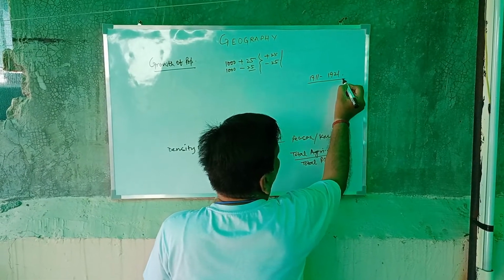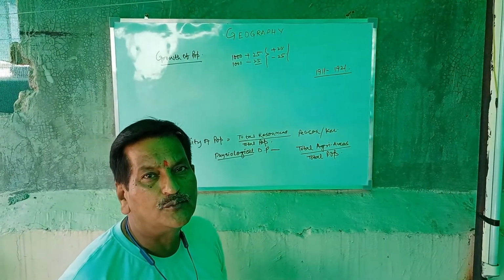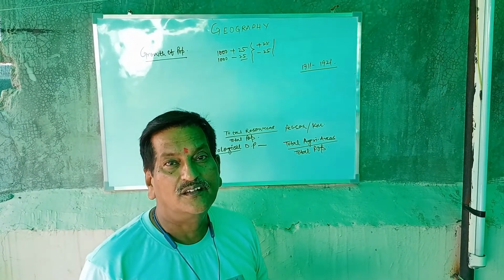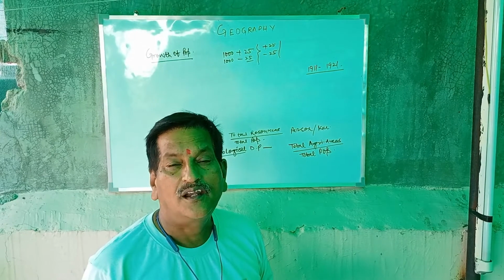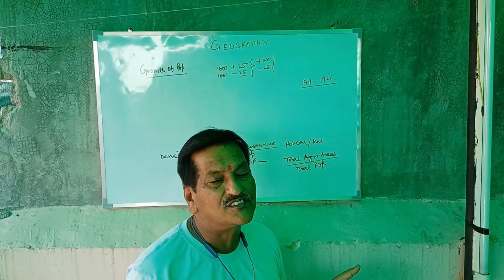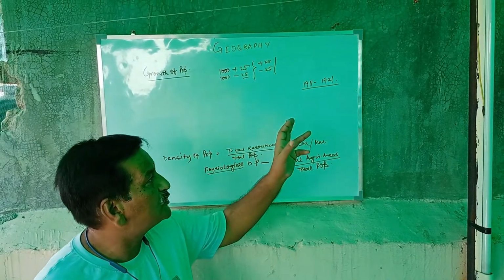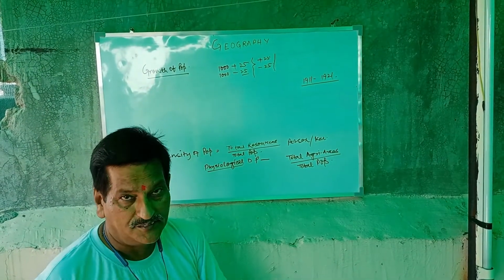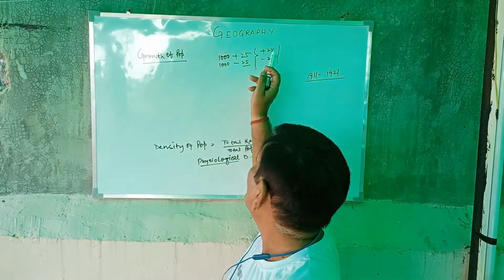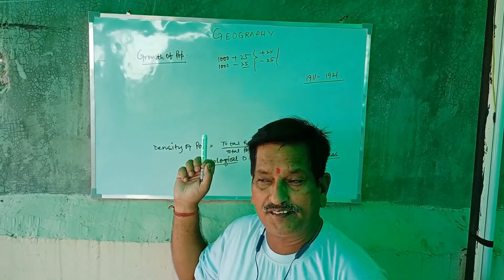The population declined owing to widespread diseases, cholera, smallpox and plague, very infectious diseases, and that is called negative growth rate. This is all about positive and negative growth of population, which I have already discussed.